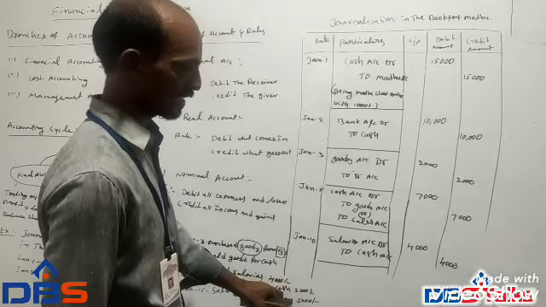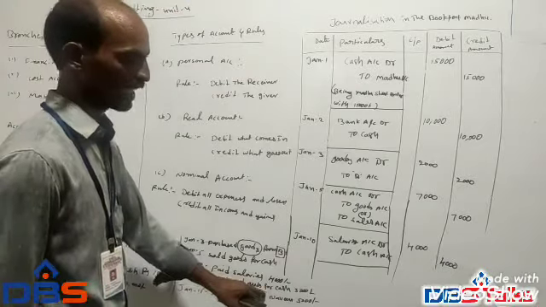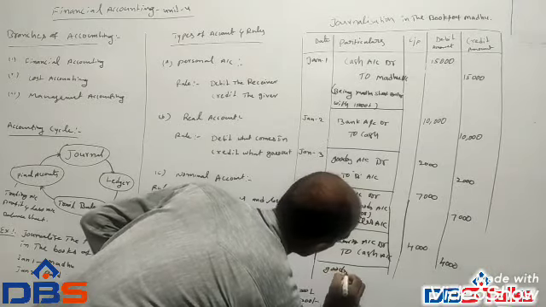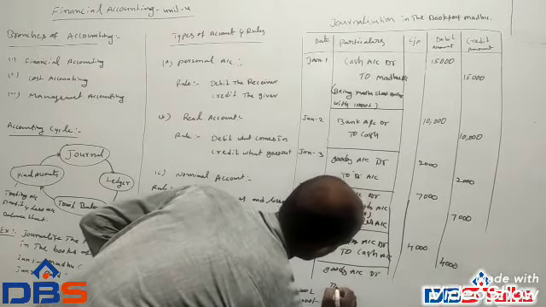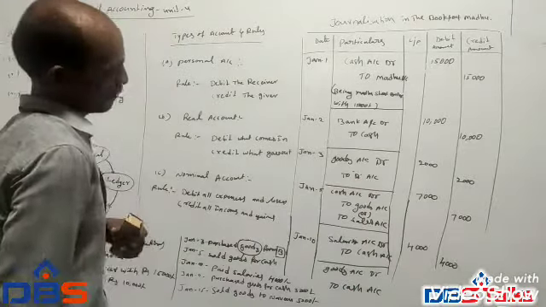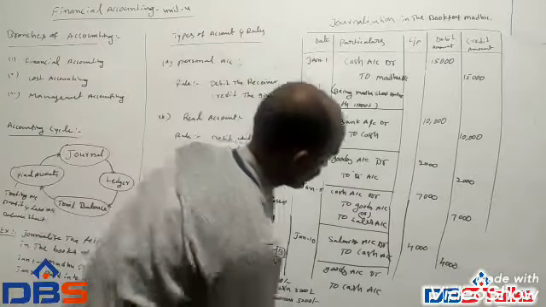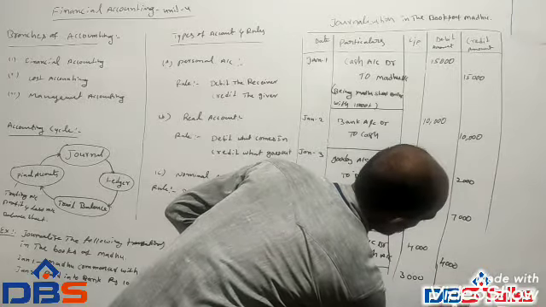What comes in? Goods. What goes out? Cash. So, what comes in, goods, is debit. Goods account debit to cash account. What is the amount? 3,000.